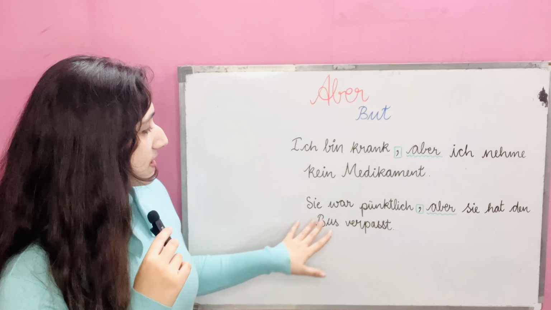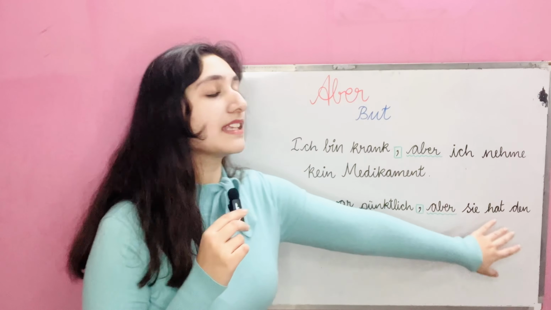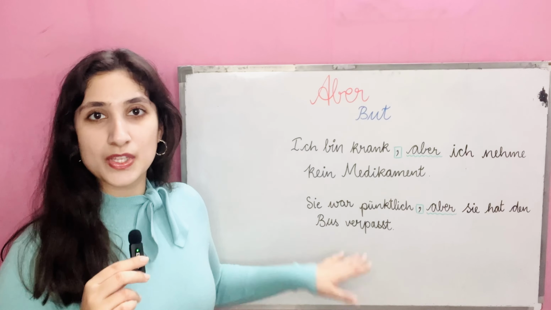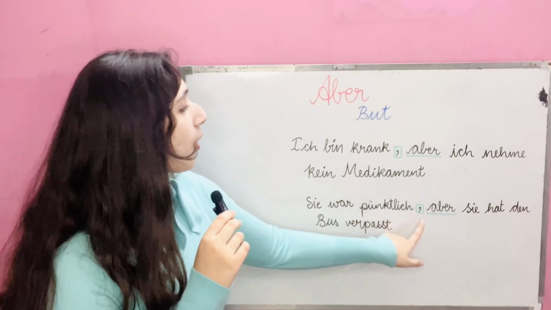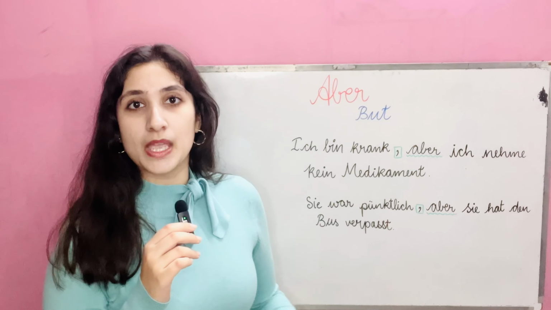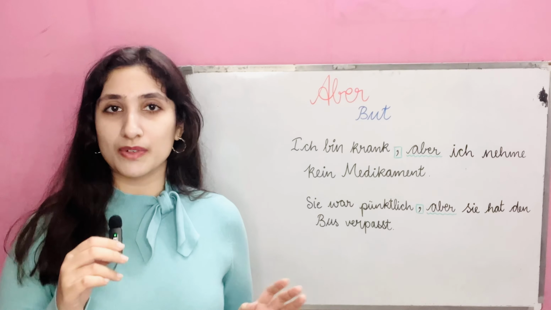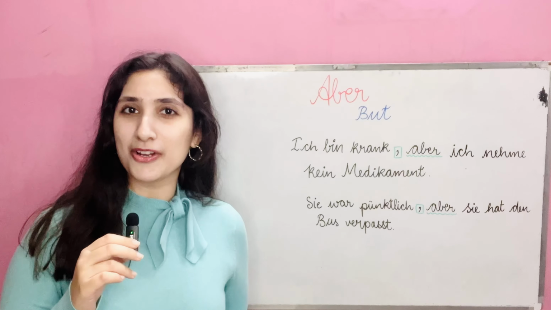In this case also, sie war pünktlich, sie hat den Bus verpasst. So two different sentences, but when joined using aber, a comma is added and then aber is written. But there's no change in the position of the verb. So that's a great thing, right? The easy part of aber.